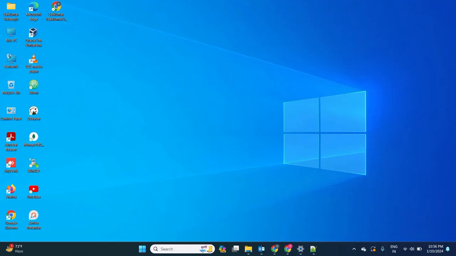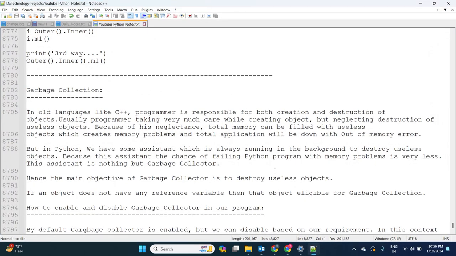Hi friends, in the last session we started the garbage collection concept. So today we are going to discuss destructors, with respect to the garbage collector.